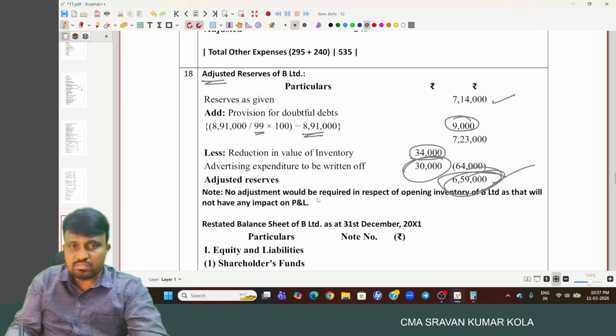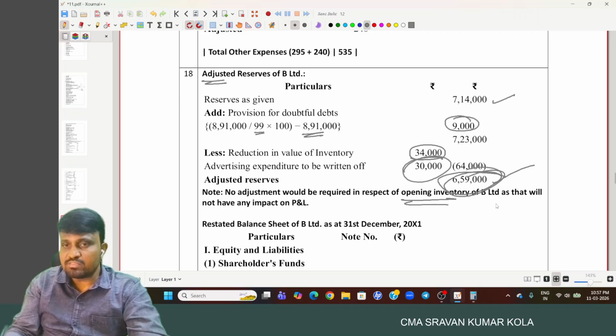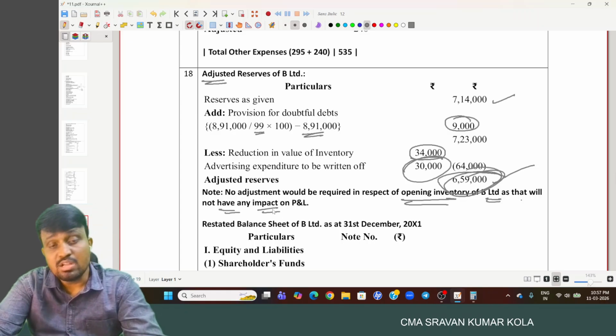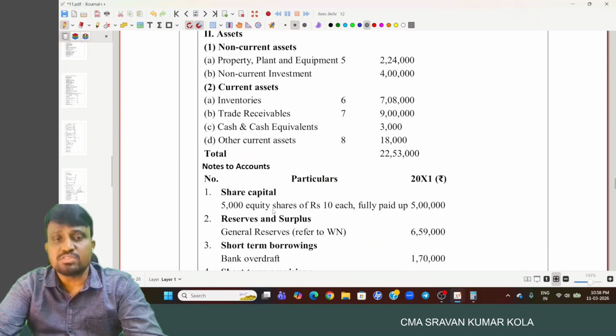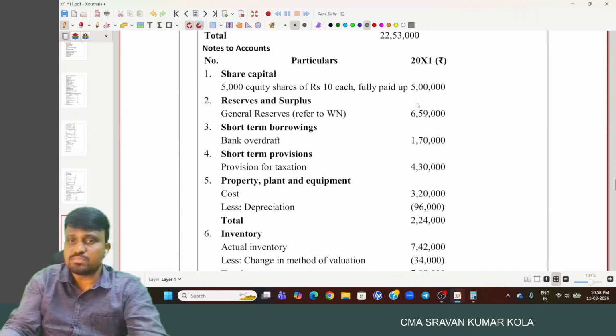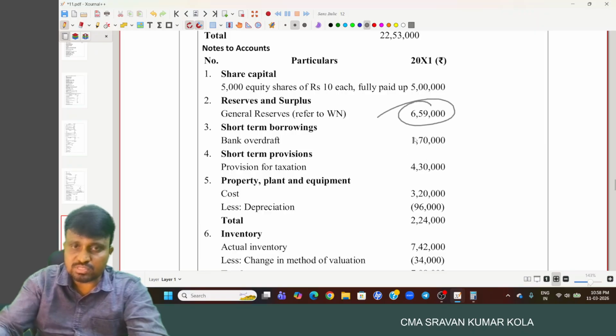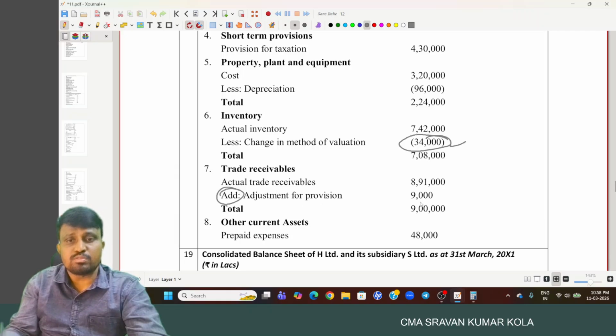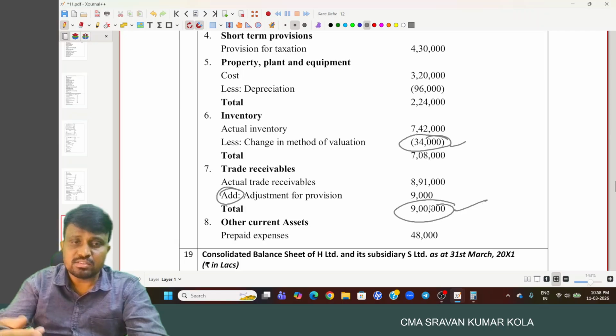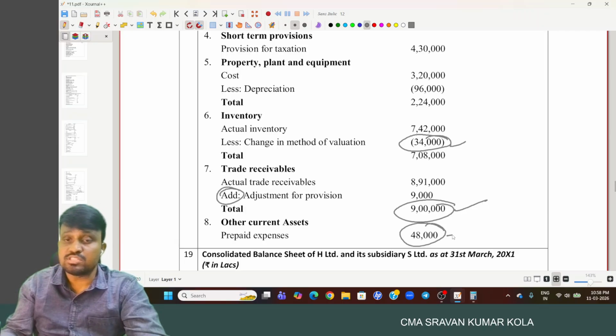So no adjustment will be required in respect of opening inventory of B Limited, as that will not have any impact in profit and loss, because previous year closing stock, but current year same thing will be the opening stock. Okay, and based on that we have to give the adjustment. Reserves and surplus is restricted as 6,59,000, and another thing is inventory change in method, we have to reduce only 34,000, and added adjustment of provisions. So then 9 lakh. And the prepaid expenses 30,000 is added.